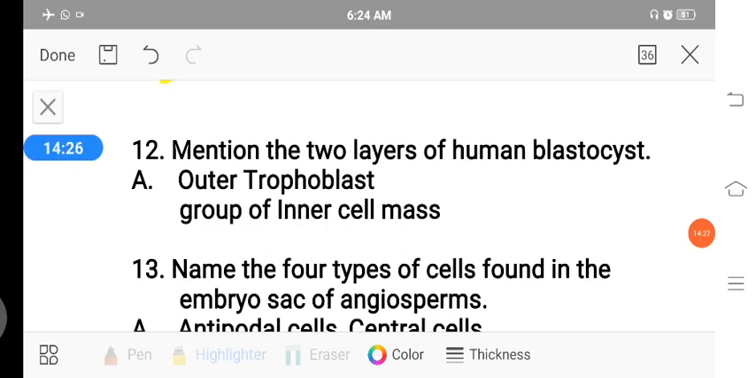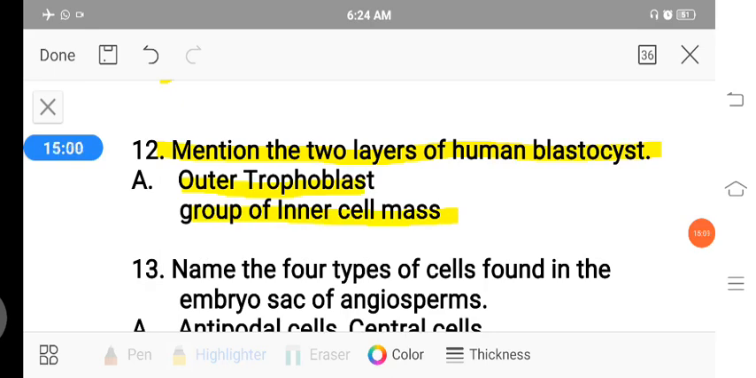The 12th question is, mention the 2 layers of the human blastocyst or blastula. The blastocyst or blastula is the second stage of embryonic development. It consists of two layers: one is the outer trophoblast, and the other is the group of inner cell mass. These are the two layers of the human blastocyst.